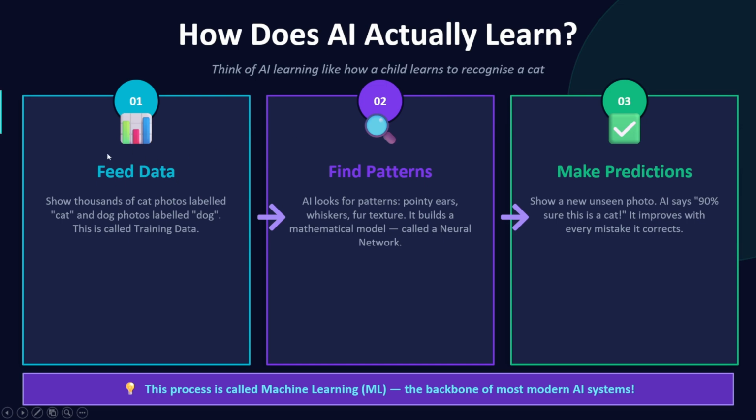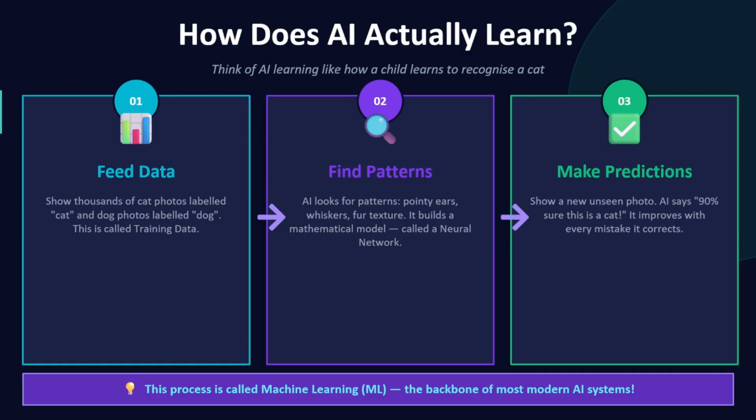Okay, what we do, we feed data. We show thousands of cat photos labeled as cat and dog photos labeled as dog. So if I want a child to recognize a dog or a cat, I have to show multiple dogs, multiple cats, and teach that child that this is called a cat, this is called a dog. By seeing thousands of examples, now the child can recognize that okay, this is a cat or this is a dog. So how does it do it? It collects the training data. So this is called training data. I've collected thousands of images of a cat, thousands of images of a dog.